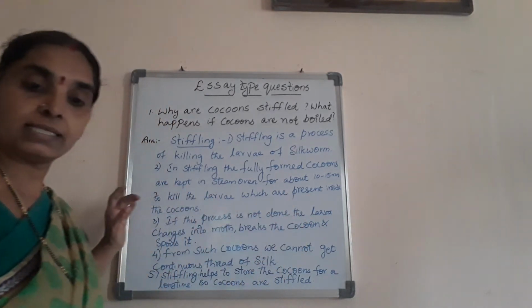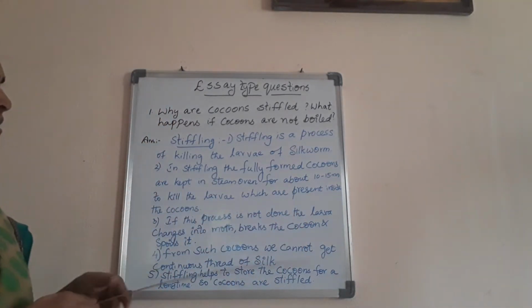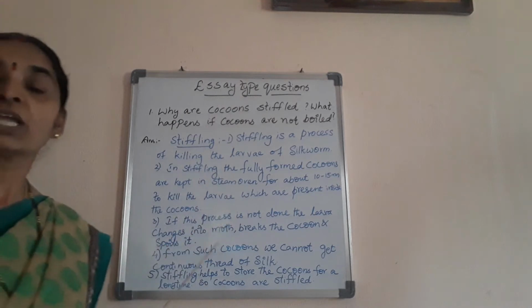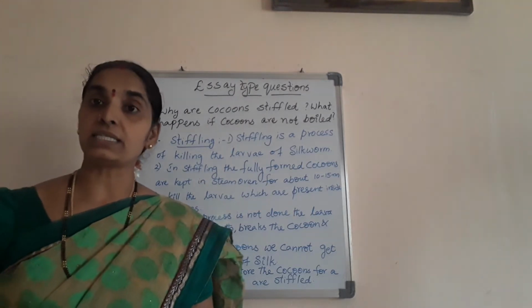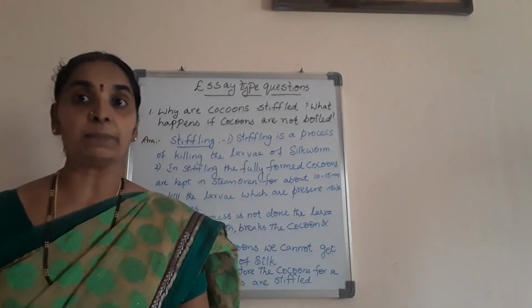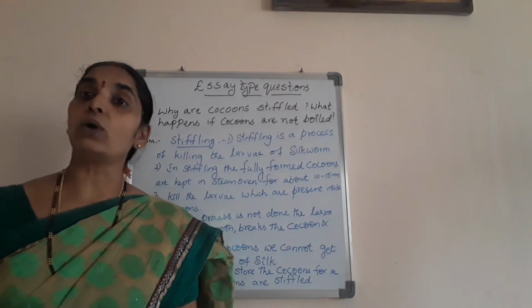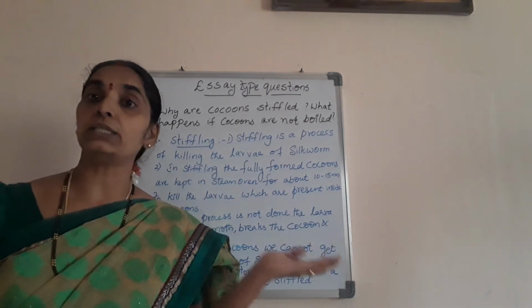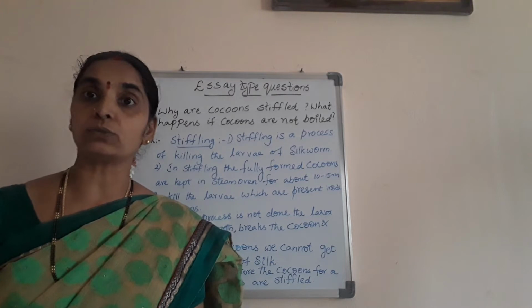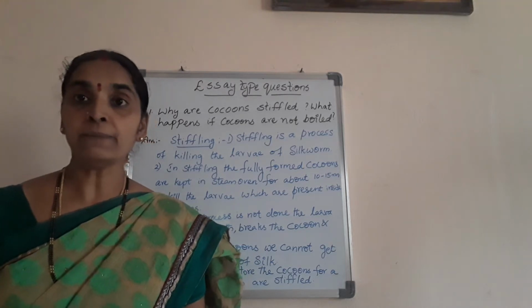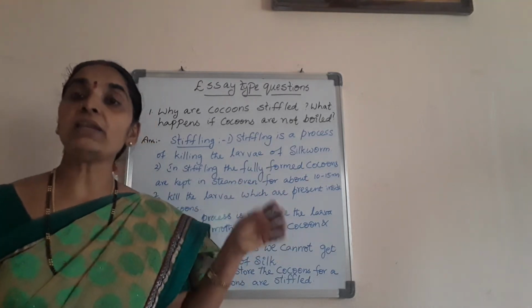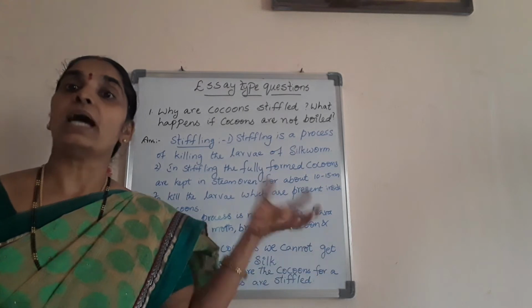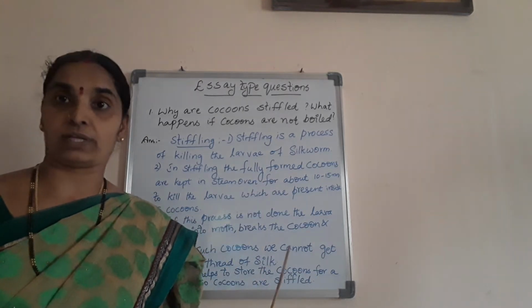Okay, children, see here, why are cocoons stifled? You know that cocoons are generally stifled to kill the larva present inside it. If they are not stifled, what happens? They turn to the moth and they spoil the cocoon so that we cannot get the silk. So we have to explain what is the stifling process and how it is done. Everything we have to explain.